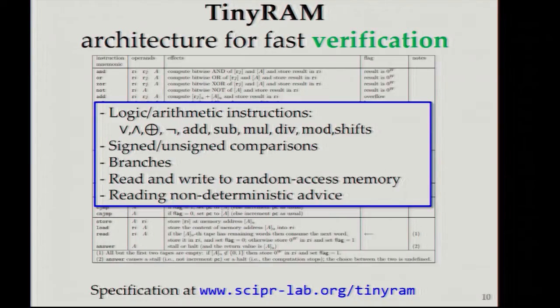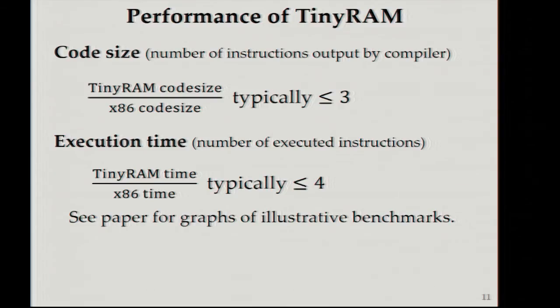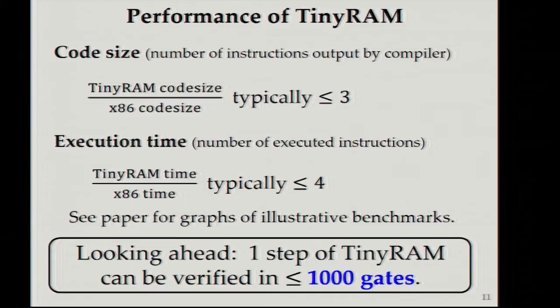Our experiments show that TinyRAM is competitive with leading CISC architectures such as x86. We compiled typical programs for x86 and TinyRAM, and we found that code size and execution time are usually within a constant factor, typically 3 or 4, away from x86. We have more illustrative examples and graphs in our paper. However, looking ahead, one step of the TinyRAM CPU can be verified in just 1,000 gates.